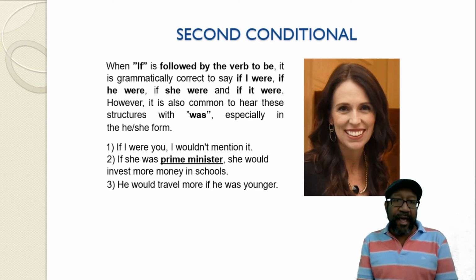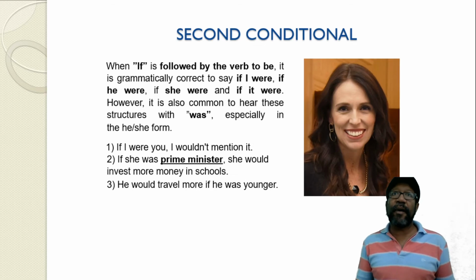So here we have more about the second condition. When if is followed by the verb to be, it is grammatically correct to say if I were, if he were, if she were, and if it were. However, it's also common to hear these structures with was, especially in the he, she form. So this is what I talk to you about grammar.